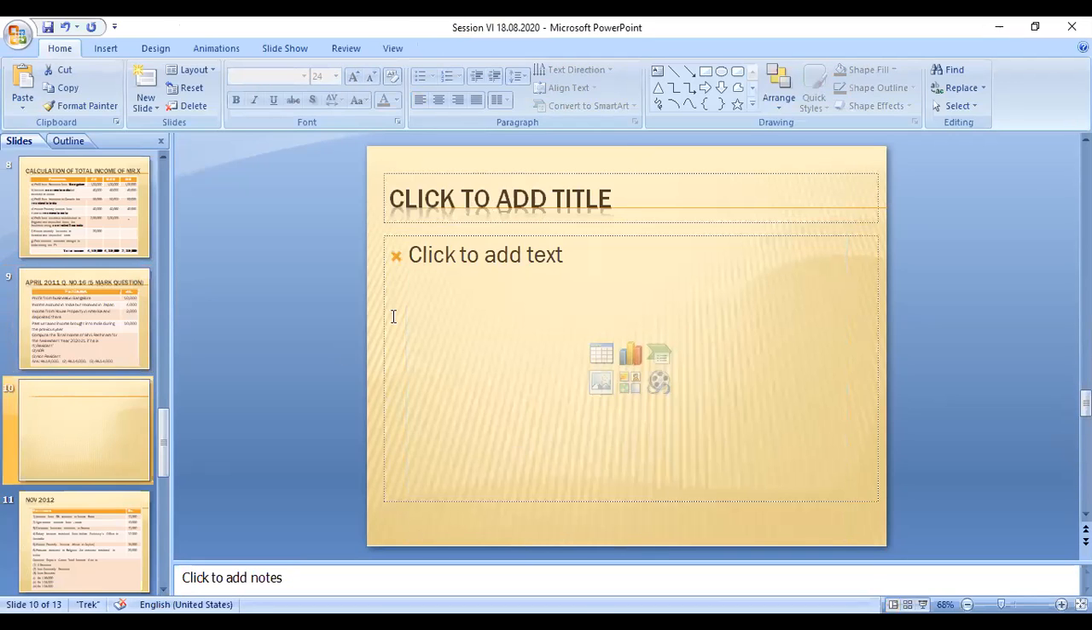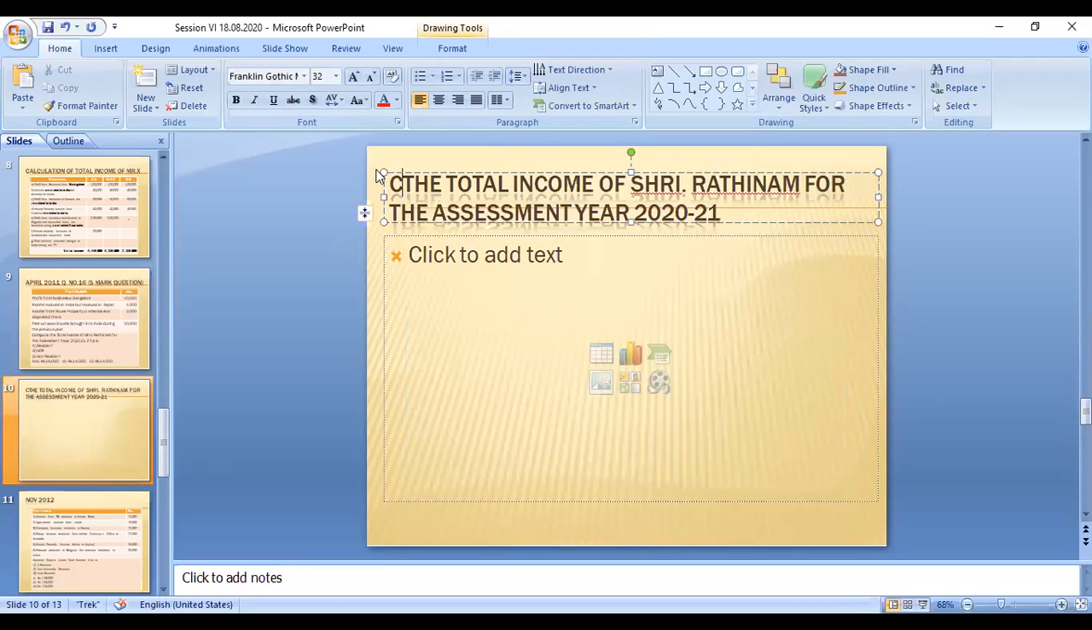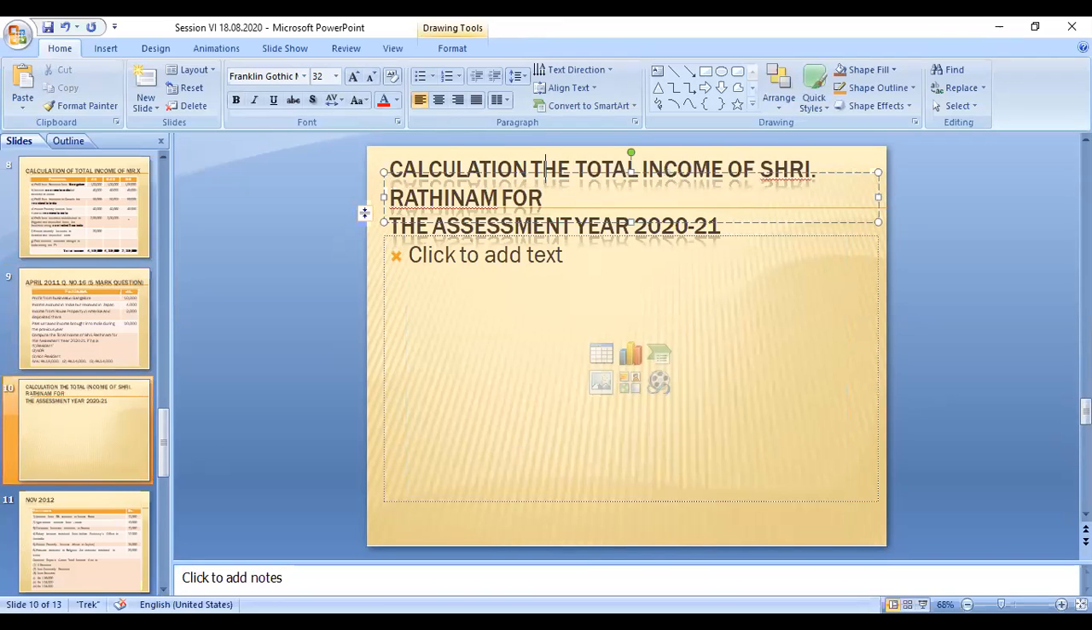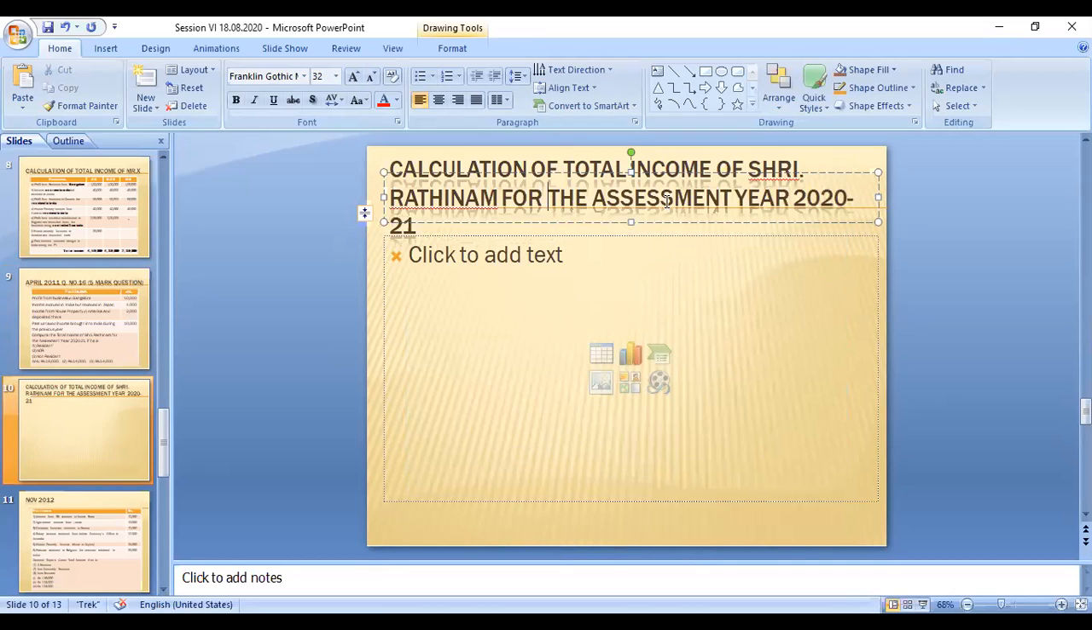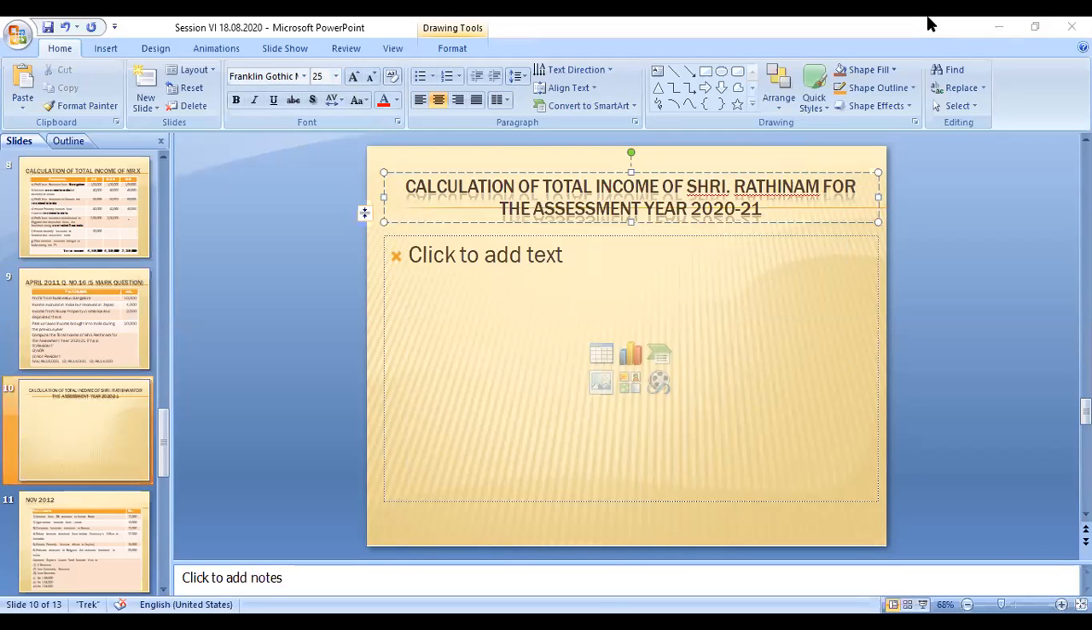Okay, now I can go to the answer. What you have to do: calculation of total income of Sri Rathinam for the assessment year 2021.